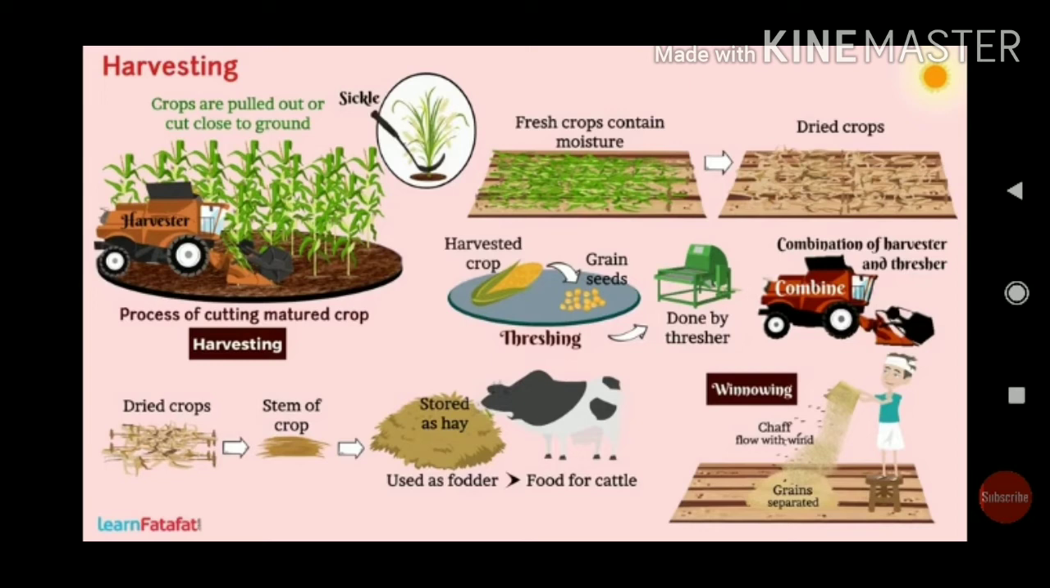And the second one we call winnowing. The second method is winnowing, separating the grain from the spikes. Both methods are done at the same time. Winnowing means separating the grain from the spikes. Clear? Yes. Either this way the crop will be cut.